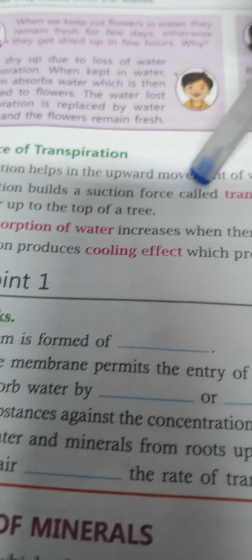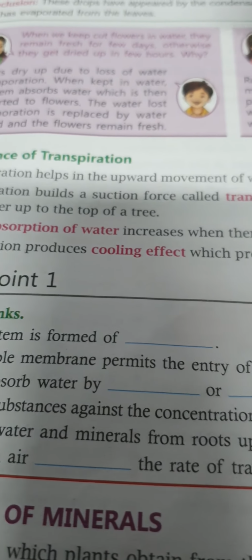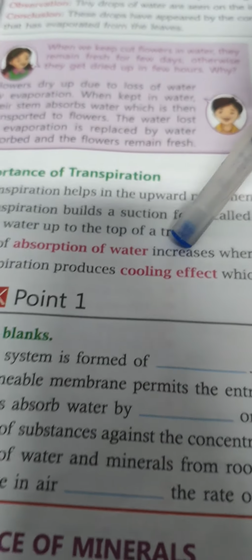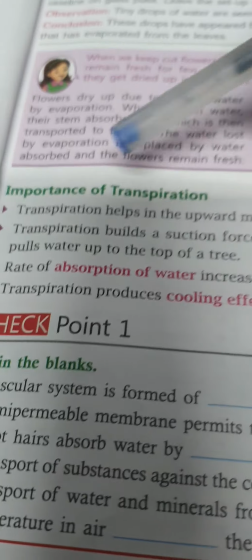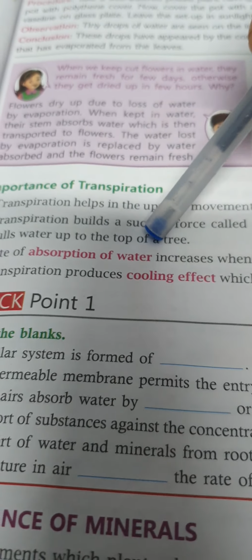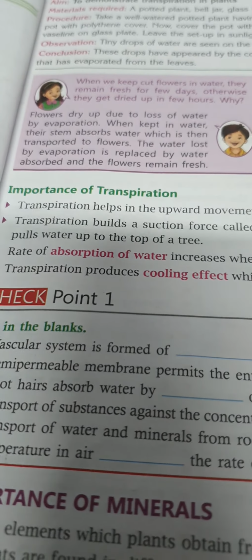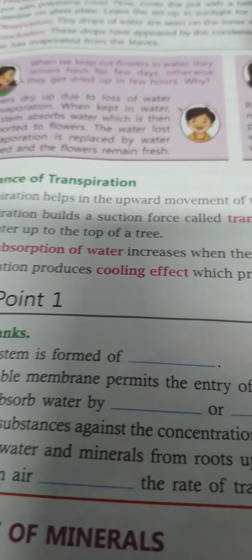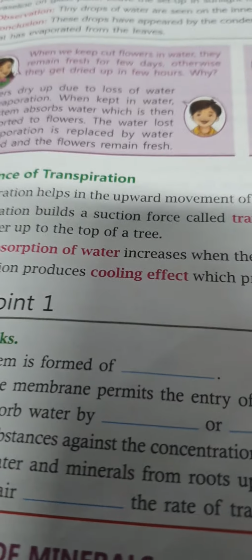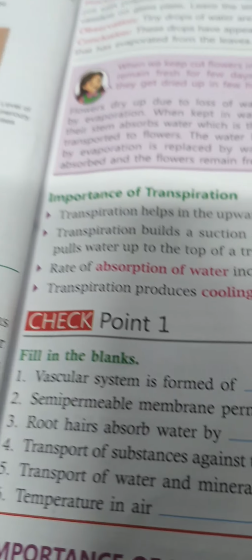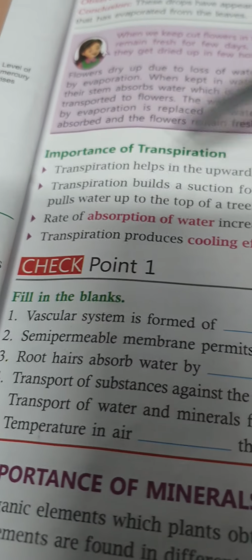Transpiration builds a suction force called transpiration pull in the xylem vessel, which pulls water up to the top of trees. The rate of absorption of water increases when there is more transpiration. As much transpiration takes place, that much the roots will absorb water from the soil.